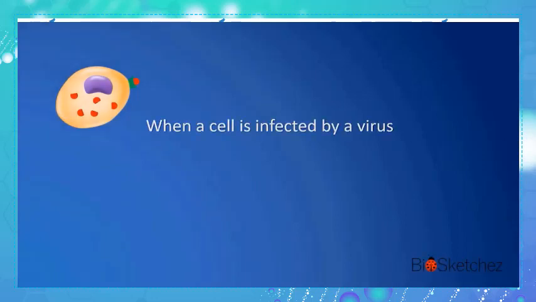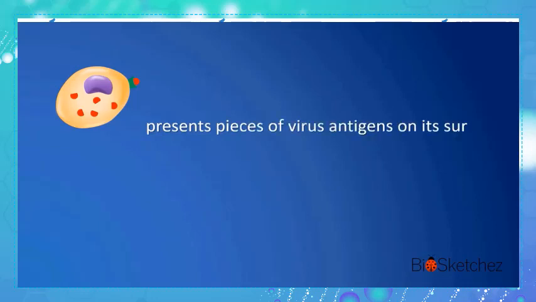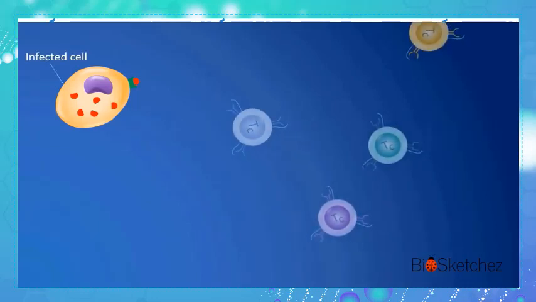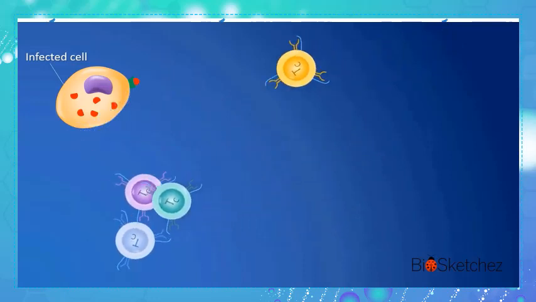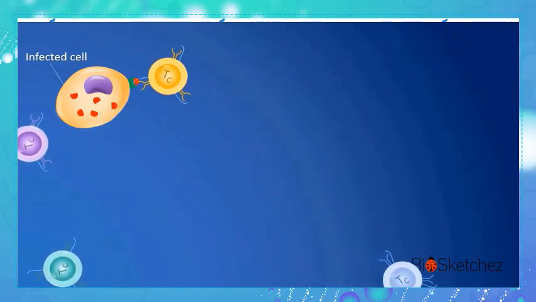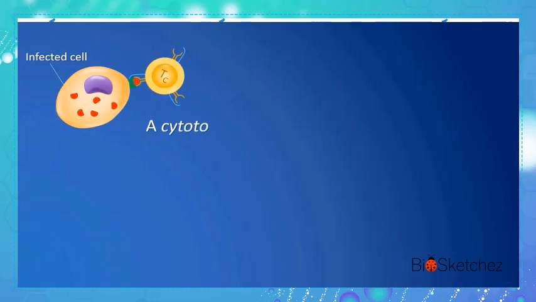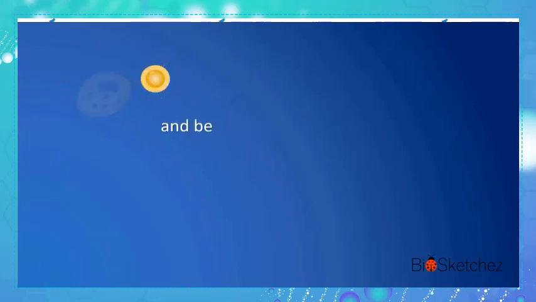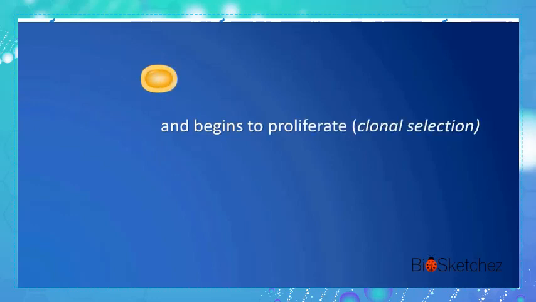What about cytotoxic T cells? When a cell is infected by a virus, it presents pieces of its antigens on its surface. From the thousands of cytotoxic T cells that our body has, only the one that is specific to the antigen recognizes it and begins to proliferate shortly after the activation of T helper cells.